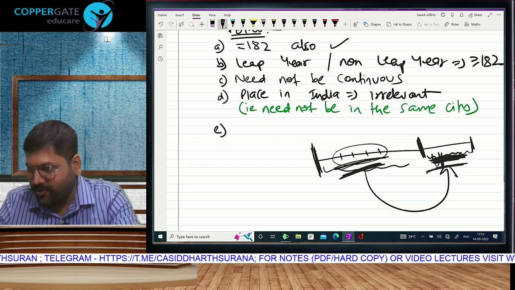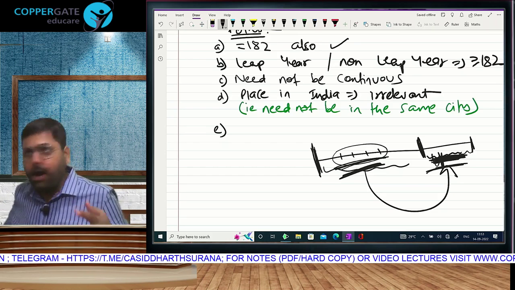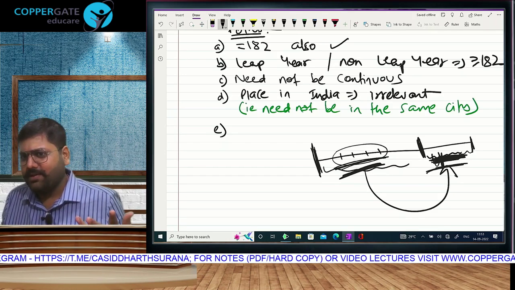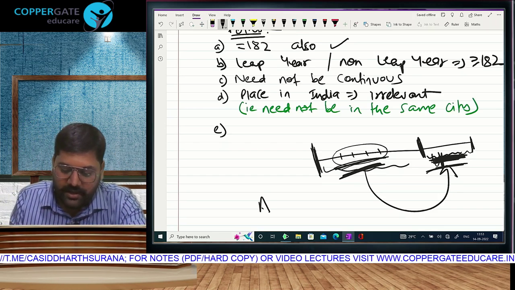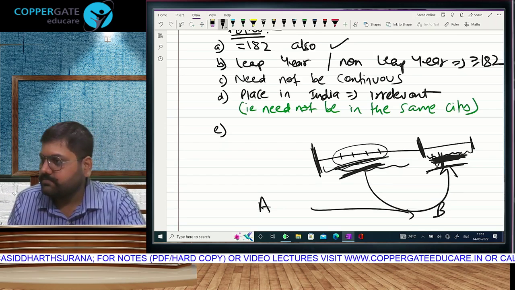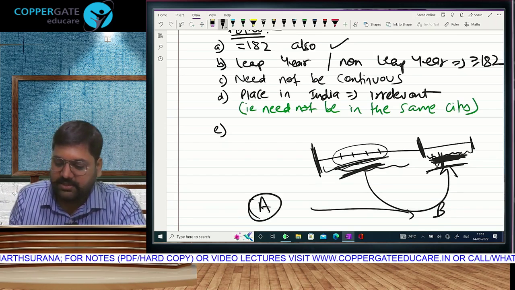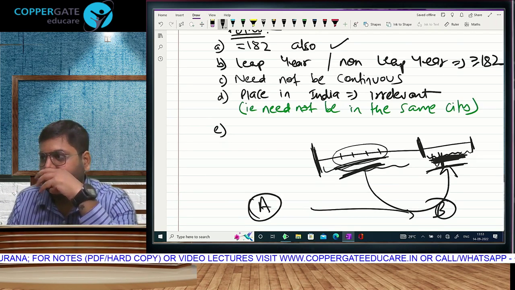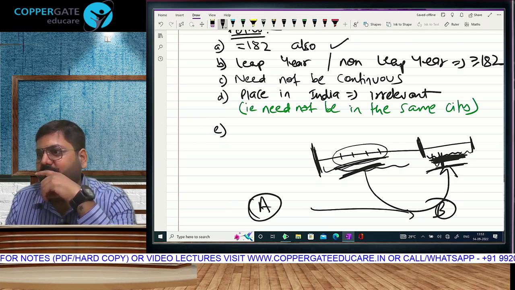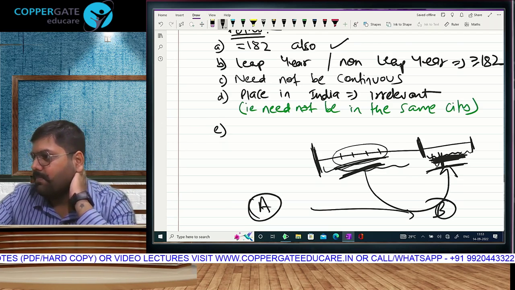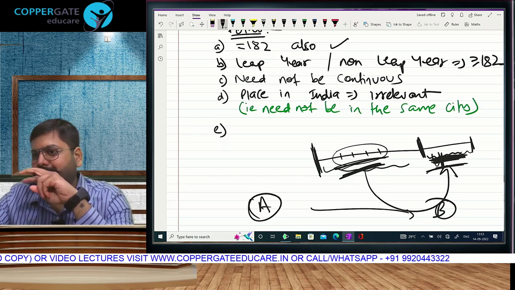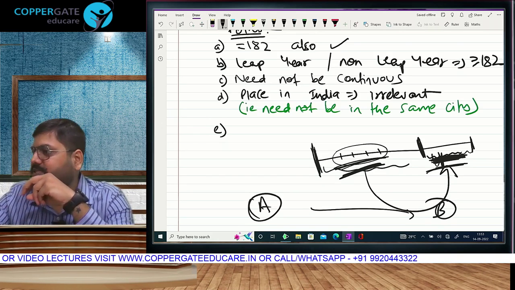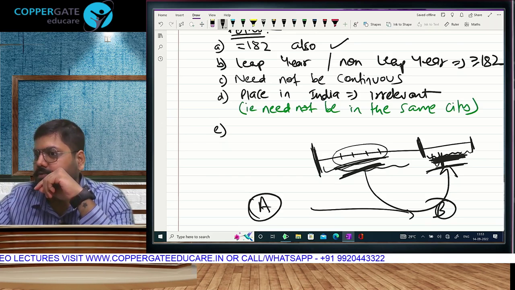Do you know anything other than the full form? Confident, yes, tax deducted at source. Like tomorrow you are only going to teach me. No, A is making a payment to B. That means can I say A is the source of income for B? This income that A is paying to B will be added in the income of B. For example, the employer is the source for the employee, the client is the source for a CA, the patient is the source for a doctor.